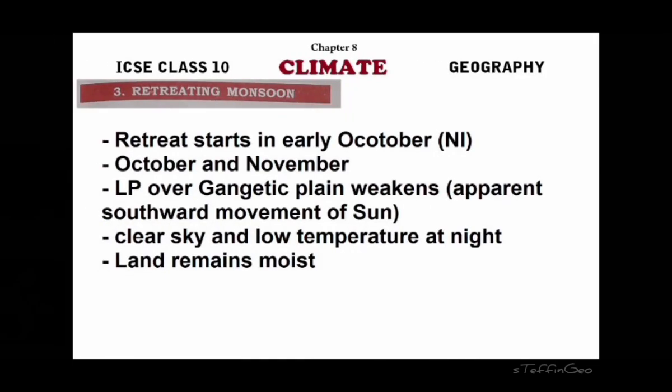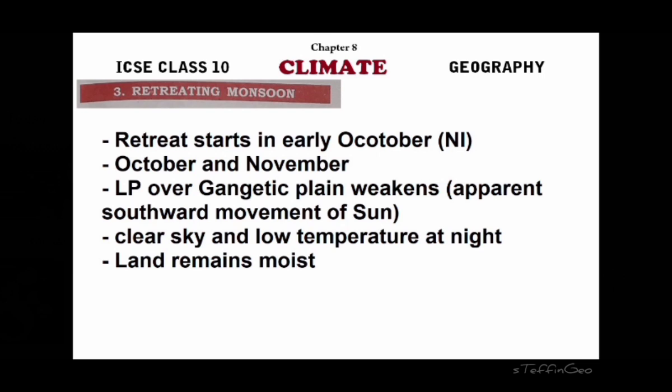Now the third season is the retreating monsoon season, right? In this season, the southwest monsoon will start retreating, or it will start blowing back into the ocean region. So it's a very small, short duration season, October and November. What happens during this season is, due to the southward movement of the sun, the low pressure system over the Ganga plain weakens, right? So wind will now stop blowing into the land and it will start blowing back.